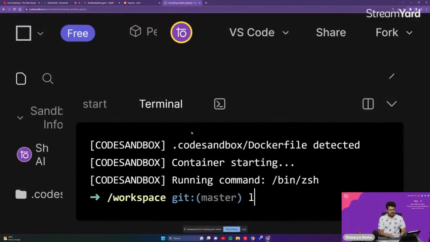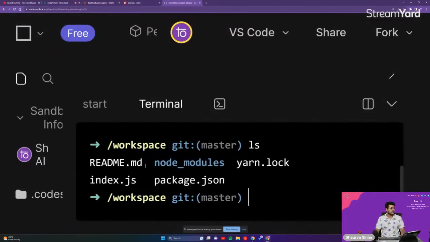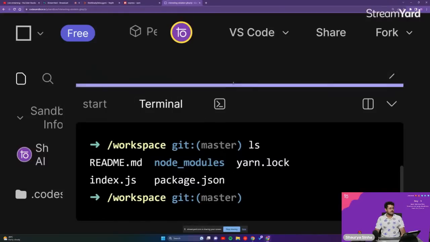We'll do an ls right over here, guys. You are able to see we are having readme, node modules, yarn lock, all these things present right over here.